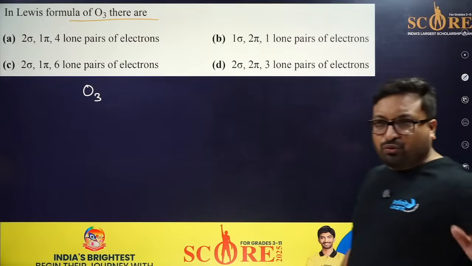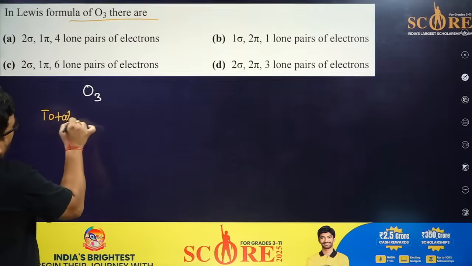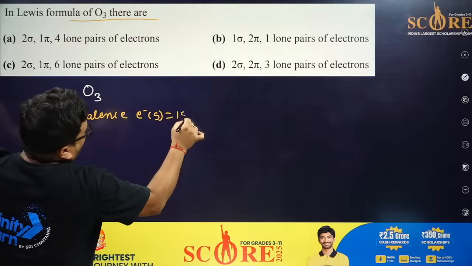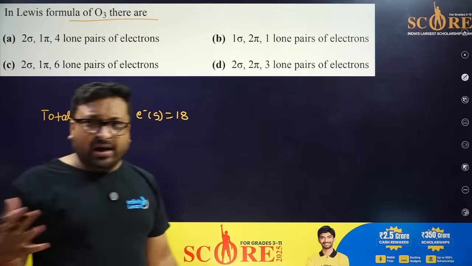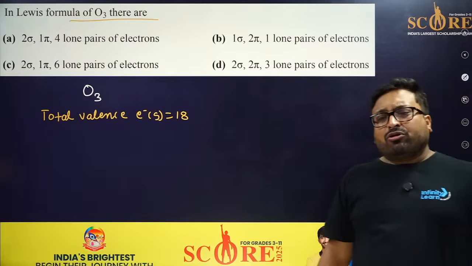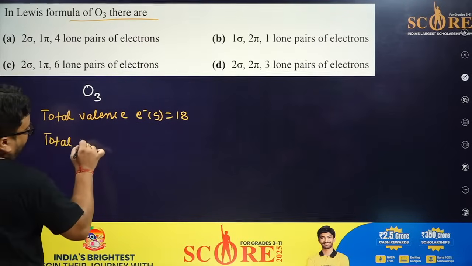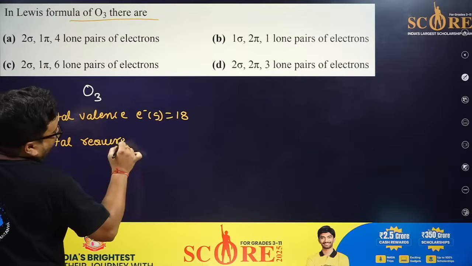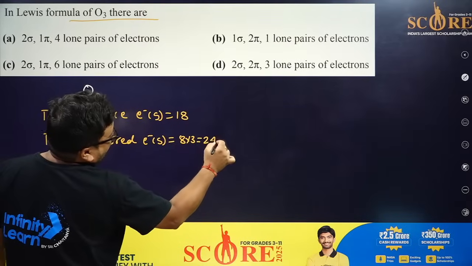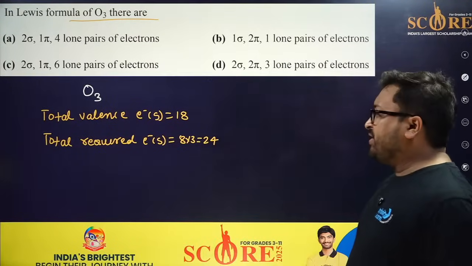Okay, so this is O3. I will go into very much detail, don't worry. So I will take total valence electrons equal to 18, 6 into 3, 18. Okay, please learn it carefully. Oxygen wants to complete its octet, so total required electrons 8 into 3 is equal to 24. Done? 8 into 3 is equal to 24.